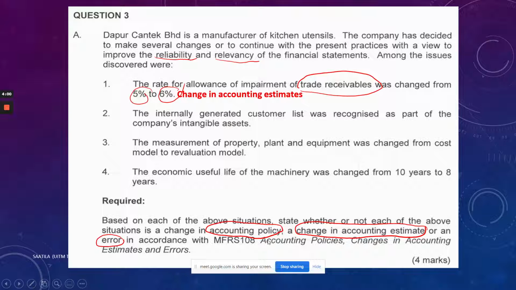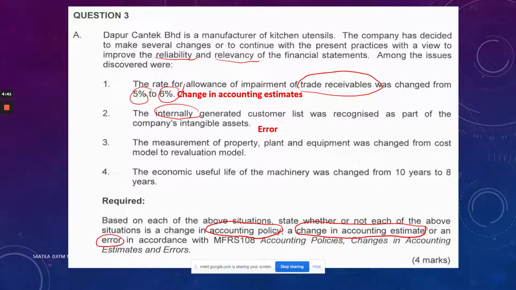So the second one is actually what? Change in accounting estimate, change in accounting policies, or error. Anyone would like to try? Adam, Hafni? What do you think, Adam? Adam, are you there? Adam is not there. Are you present, Adam? Okay. Hello, Adam. Is it a change in accounting policy, change in accounting estimates, or error? I just mentioned something just now. Changes in accounting policy. No, Adam, it is not a change in accounting policy. This is an error because I mentioned that you cannot recognize.